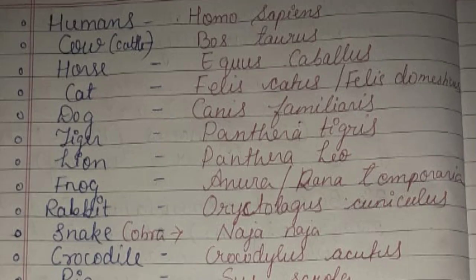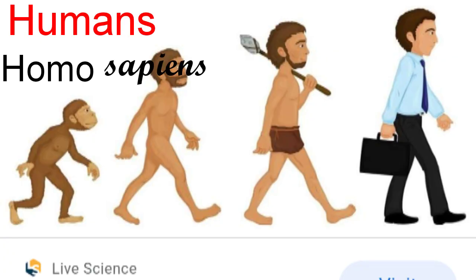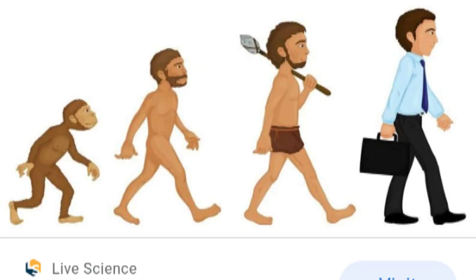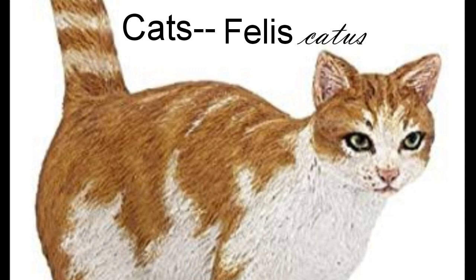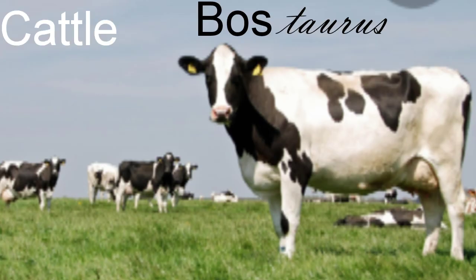Let's see some scientific names for organisms. Humans are called Homo sapiens. The scientific name for dogs is Canis familiaris. For cats, it is Felis catus. For cattle, Bos taurus.